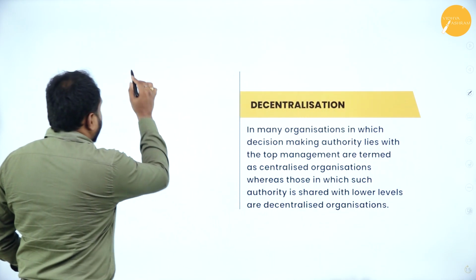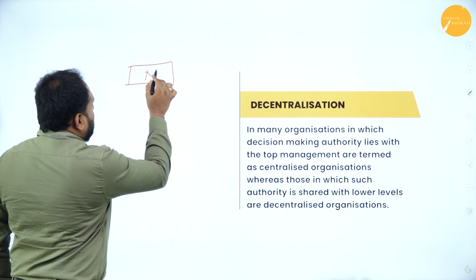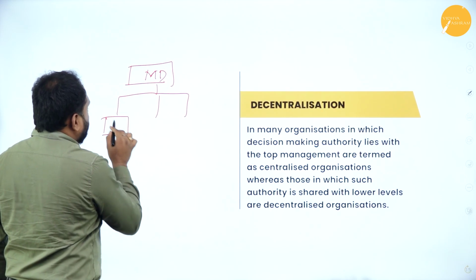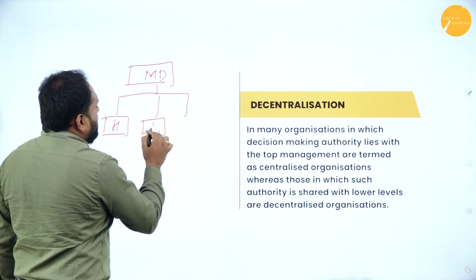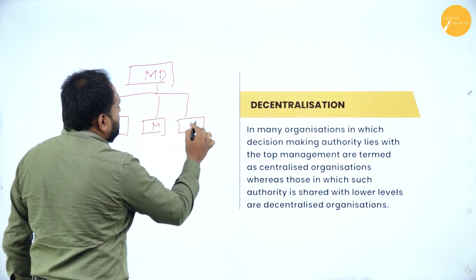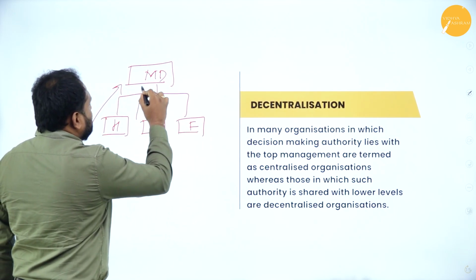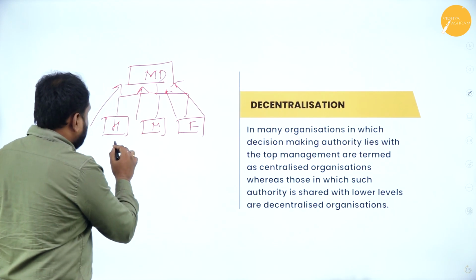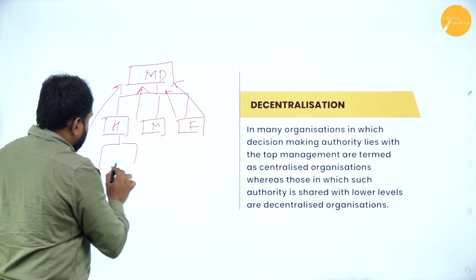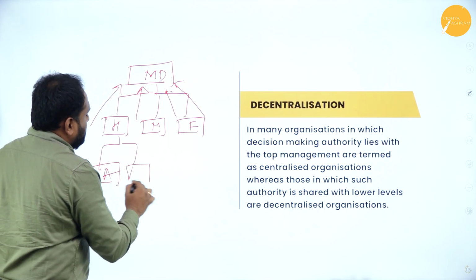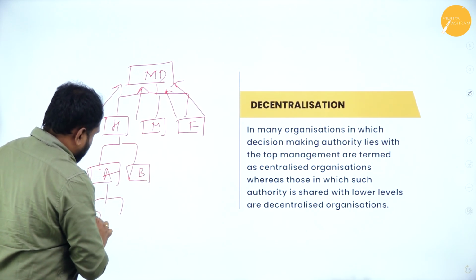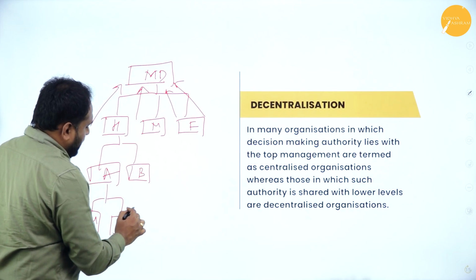So here what happens, I'll give you an example. We have something called the MD, right? Now, there are three people who will report to the MD: the HR manager, the marketing manager, and the finance manager. Now, this is centralized. Yes or no? This is all centralized. Now here you have a person A, a person B. Now here we have person M and person N.